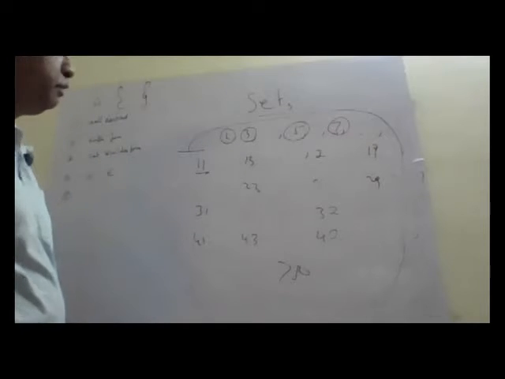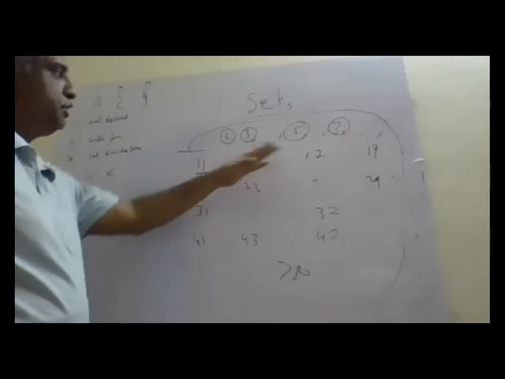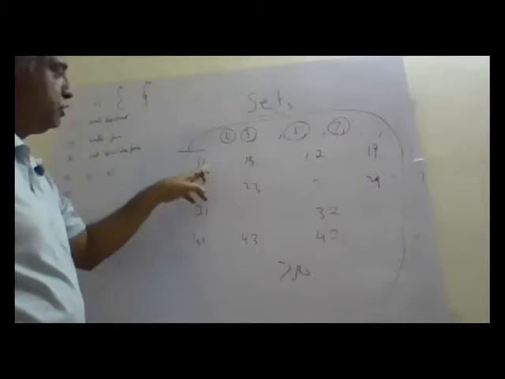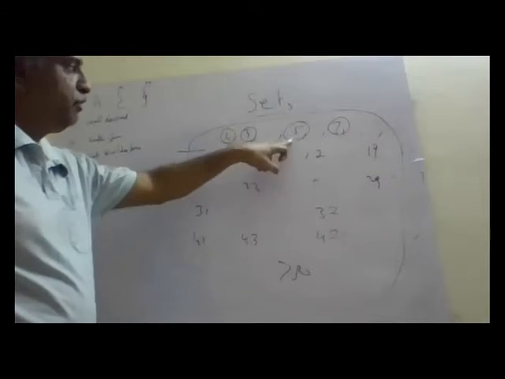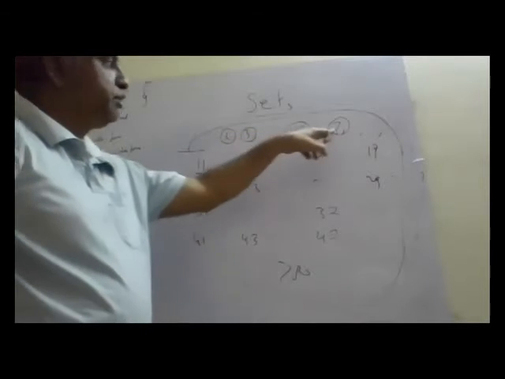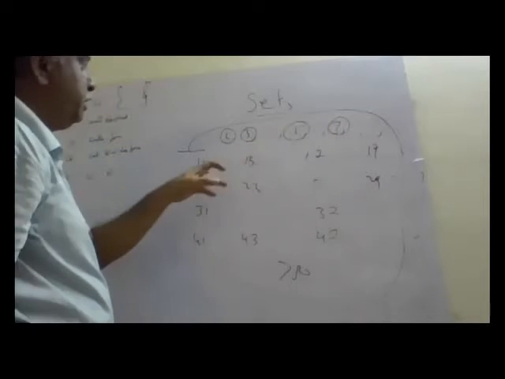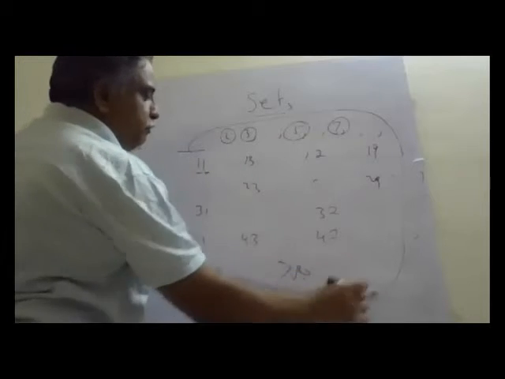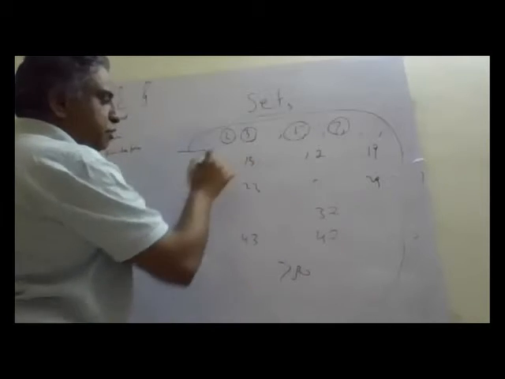These are my prime numbers. So the rest will go beyond. 11 3s are 33, which is a factor of 3. 11 5s are 55, which is a factor of 5. 11 7s are 77, which is a factor of 7. It's already deleted. 11 2s are 22, already deleted. So everything is going beyond 50 now. So less than 50, these are the prime numbers.